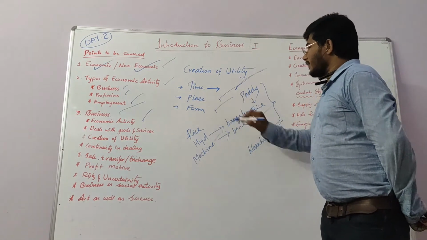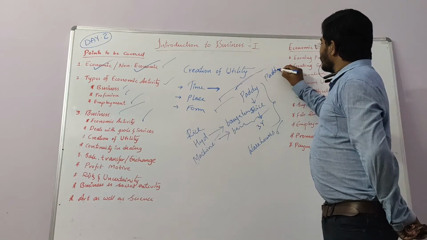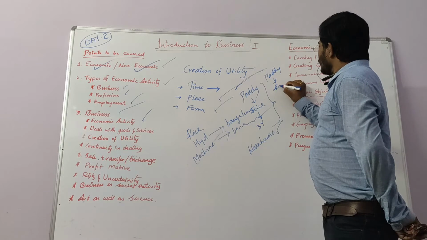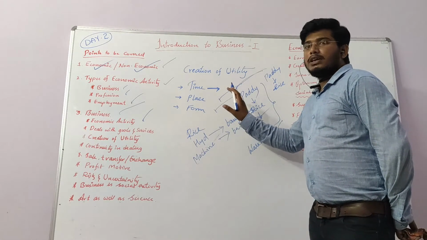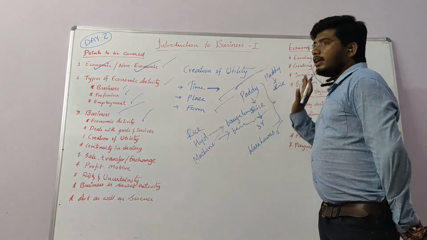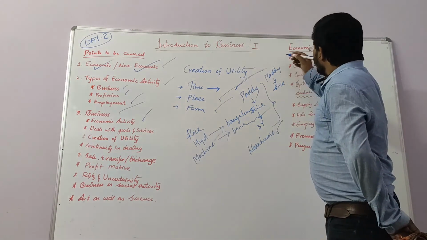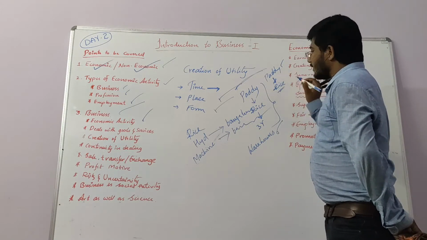And form utility, which is conversion. We can't eat paddy directly, so we convert it into rice. We convert something into another form which is directly consumable. Can we eat paddy directly? No. We convert it to rice and eat it.